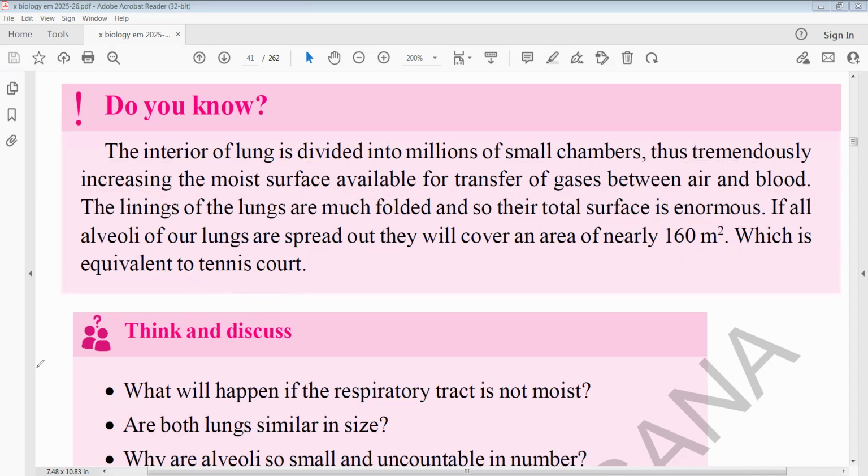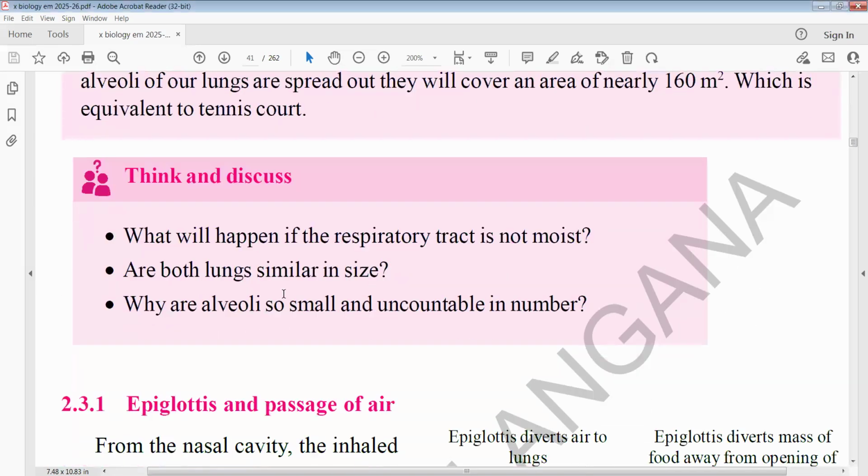Here are some questions. What will happen if the respiratory tract is not moist? We know that we have a nose, that is, nostrils. In the nostrils, hairs can be seen.